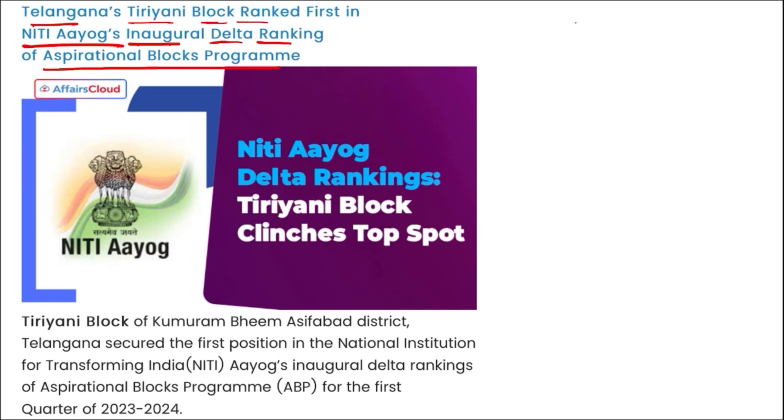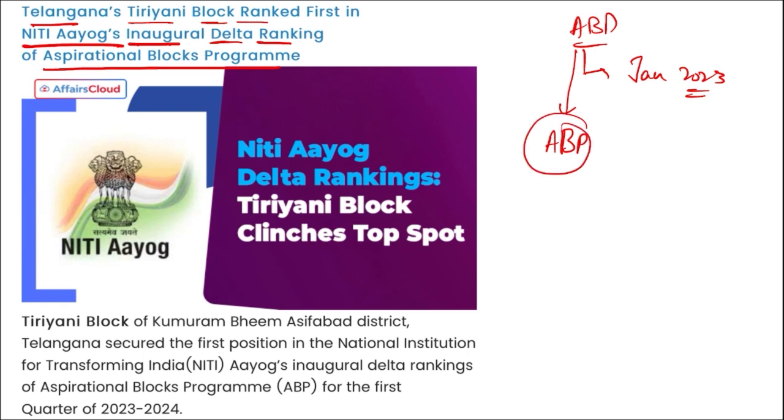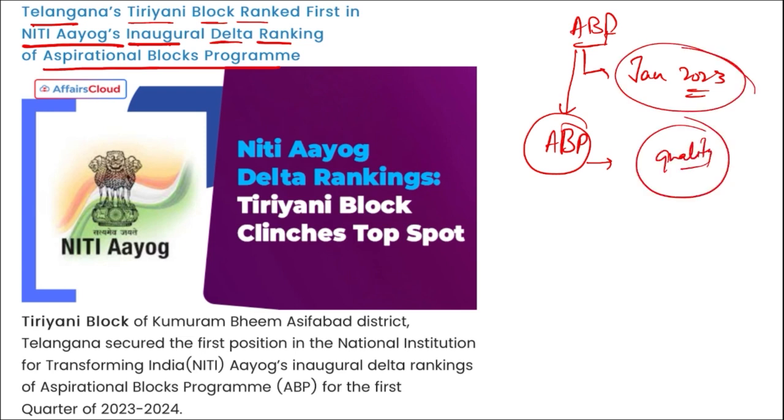Next, Telangana's Tiryani block ranked first in Niti Aayog's inaugural Delta ranking of aspirational block program. What is this aspirational block program? This program was launched in January this year only, 2023. The main focus of this was to improve the governance to enhance the quality of life in the underdeveloped blocks of India. So what was this? This was an aspirational block program, and under this the underdeveloped blocks of India will be developed and the quality of life for the people there will be enhanced, launched in January 2023.